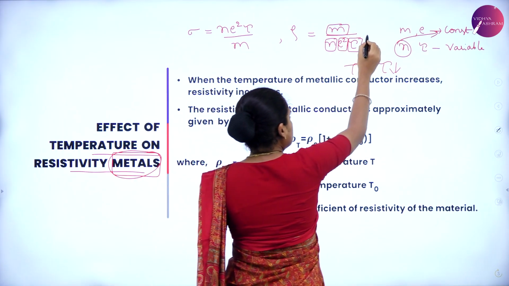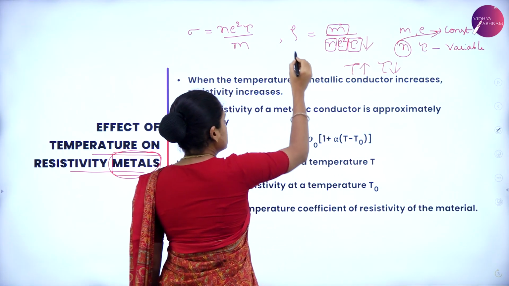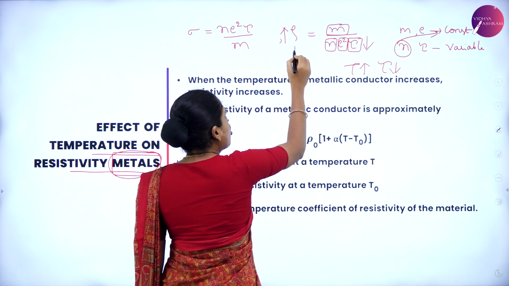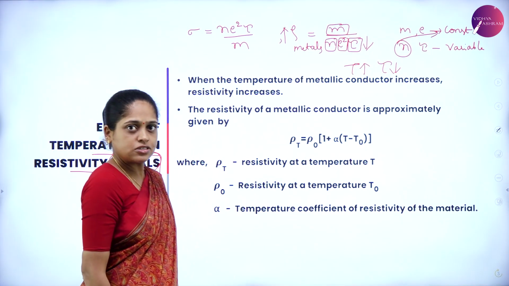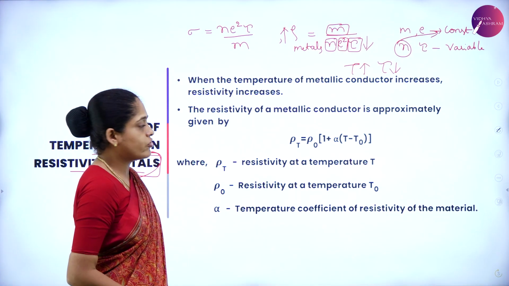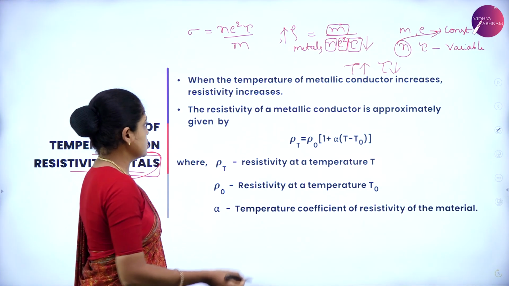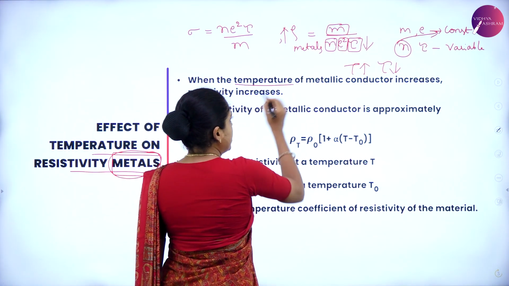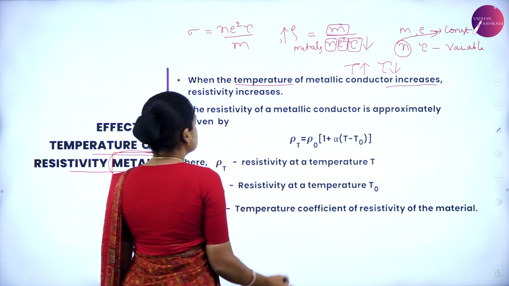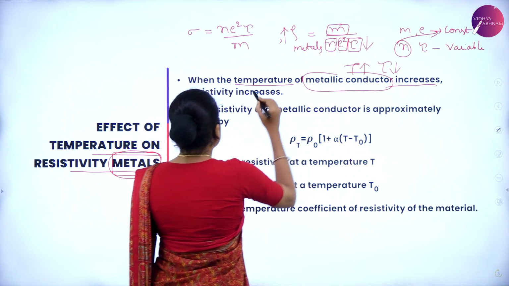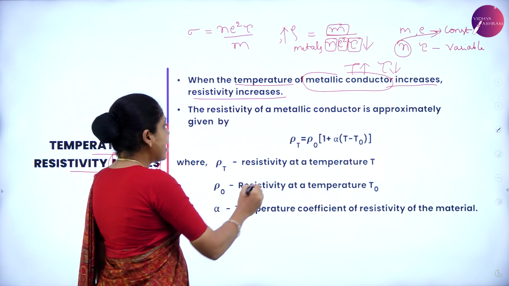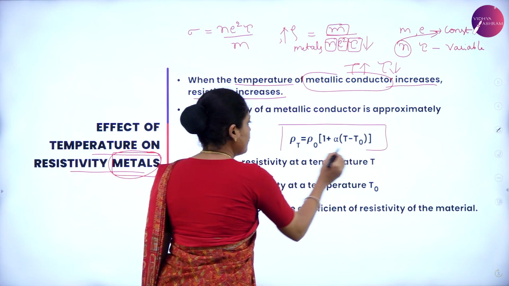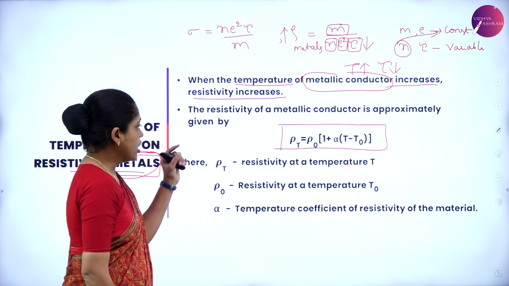Now, as the relaxation time decreases, resistivity of the metals increases. Resistivity of the metal increases. Therefore, when the temperature increases in the metal, the resistivity increases, and that resistivity is given by the expression.